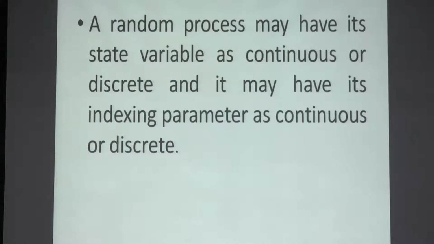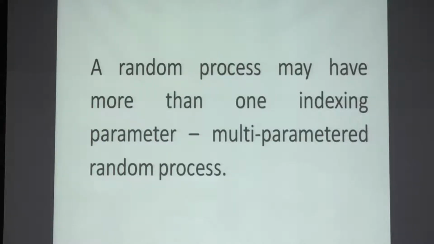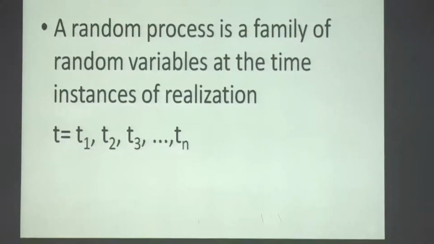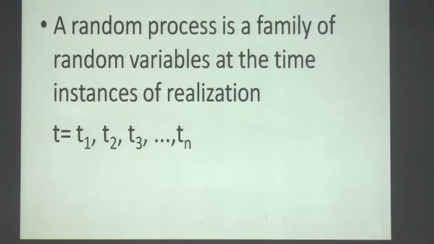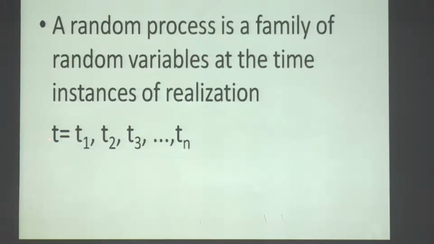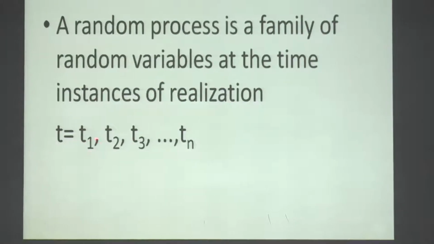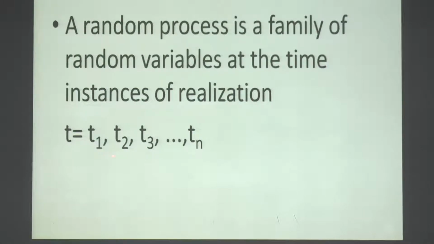In vibration problems, we take time as the indexing parameter, when something is oscillating or vibrating, the value changes with time. So without mentioning it, we take time as the indexing parameter for vibration, but actually it can be anything. So we can have a multi-parameter random process. So we have to have a probability description for the random process. Now, as I said earlier, when we fix the index to T1, to T2, to T3, the random process will become a random variable.